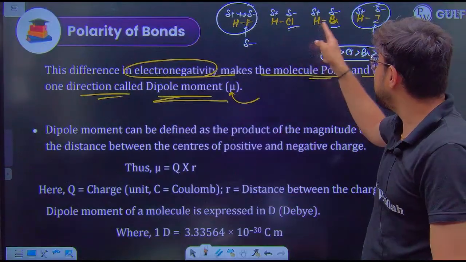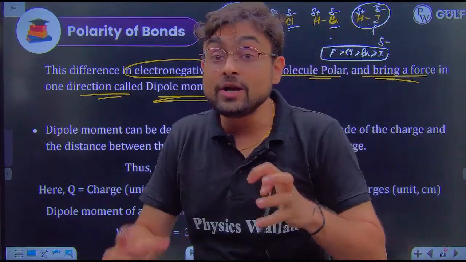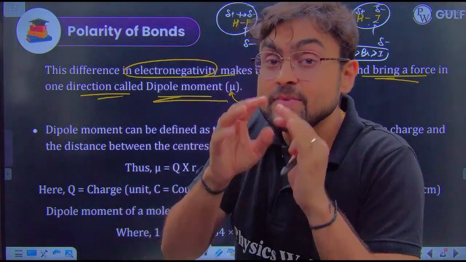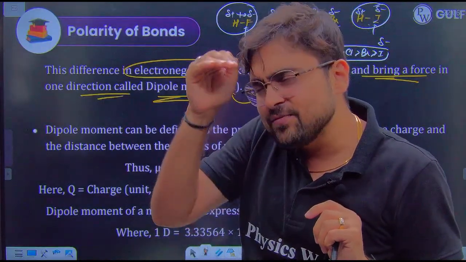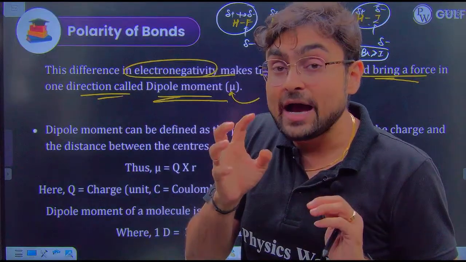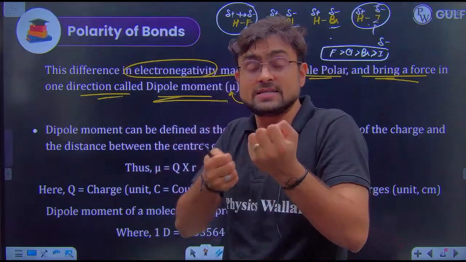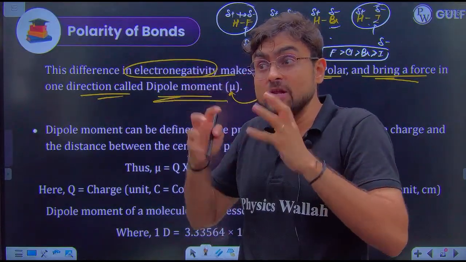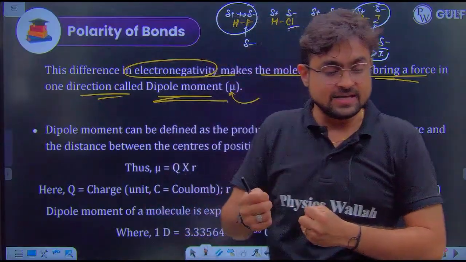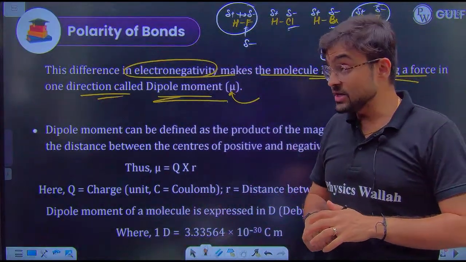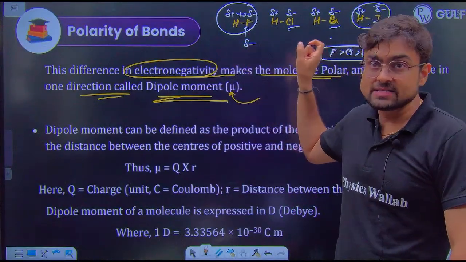Therefore their polarity is also different. The hydrogen-fluorine bond is more polar than the hydrogen-iodine bond, because iodine is much less electronegative. So iodine will not attract the electron of hydrogen towards itself, but fluorine, being more electronegative, will attract the electron of hydrogen towards itself. Therefore the polarity of the HF bond is higher as compared to the HI bond.